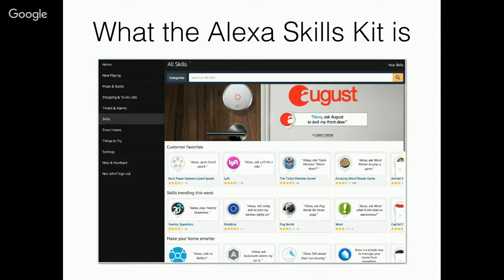Before moving on to how the Alexa Skills Kit works, I want to mention Amazon has a skills store that works similarly to how the Apple and Android app stores work. In addition to using your mobile phone or web browser to install skills, you can also ask Alexa to install skills. For example, you can say, Alexa, enable Lyft. This makes it easy for your users to install new skills and allows the skills to spread easier by word of mouth.